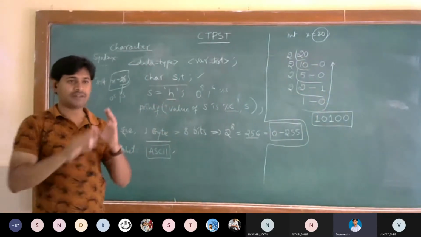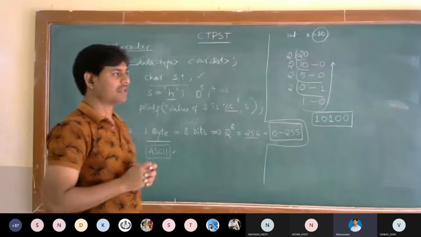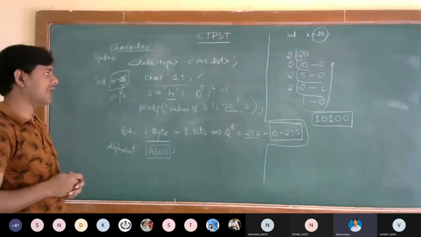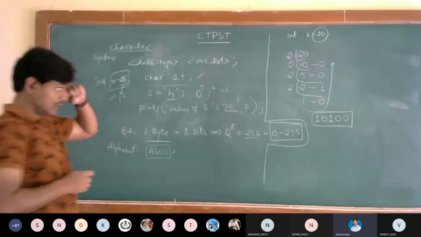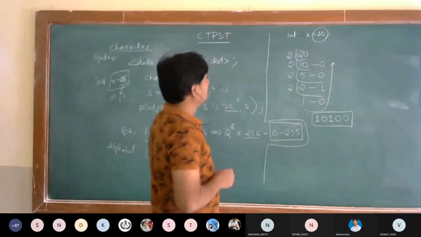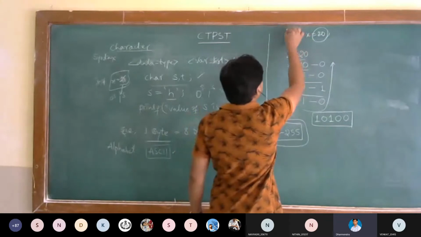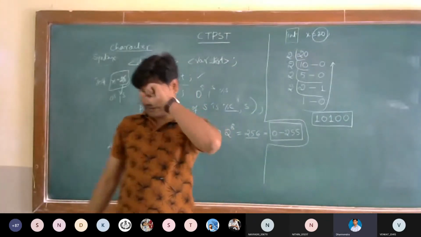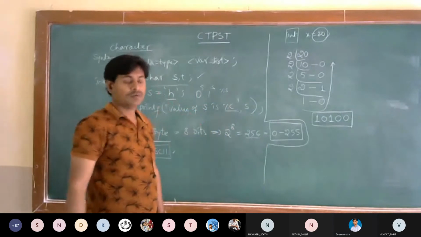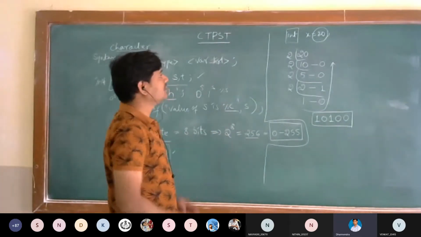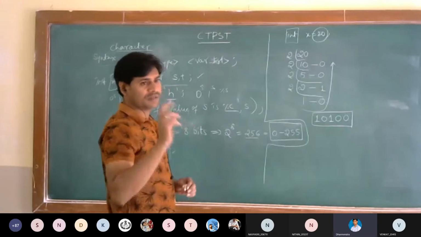So like that, whatever the number or whatever the character we are giving will be converted into binary code, binary language. That's why I told you integer will hold how much? 2 bytes. It will hold 2 bytes, and 2 to the power of 16 we are representing.